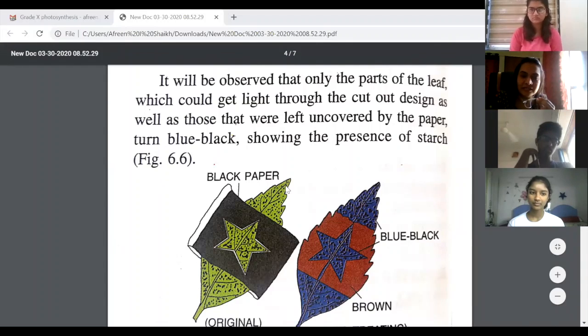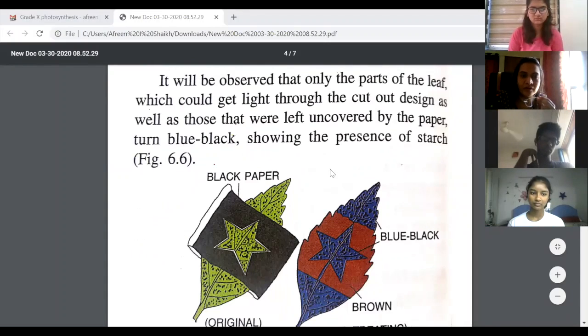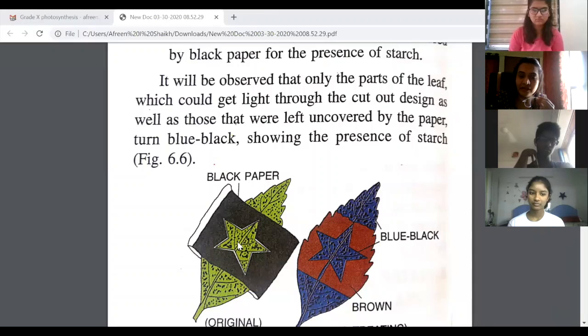Now after placing it in the sunlight, when photosynthesis occurs, you will find at the end of the experiment, after a few hours, when you do the iodine test, that the part of the plant which was green in color and which was also able to get sunlight turns blue black, whereas the part of the leaf which was covered by the black paper does not turn blue black, it remains brownish in color. Hence proved that light along with chlorophyll is essential for photosynthesis.